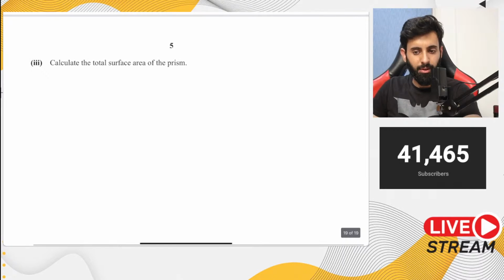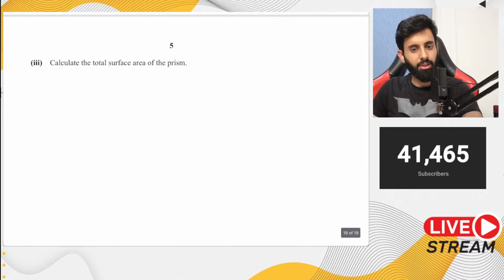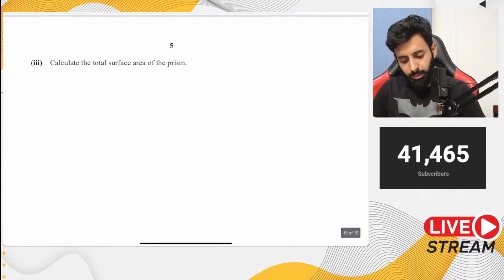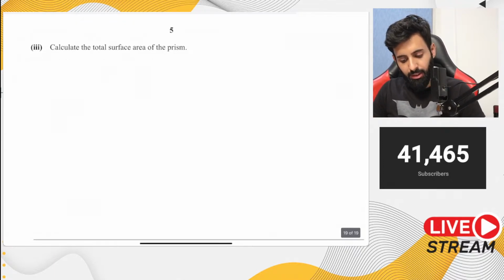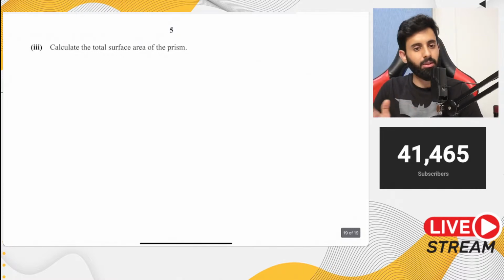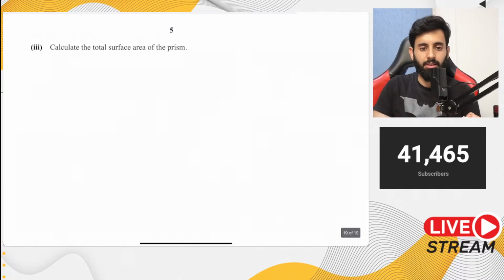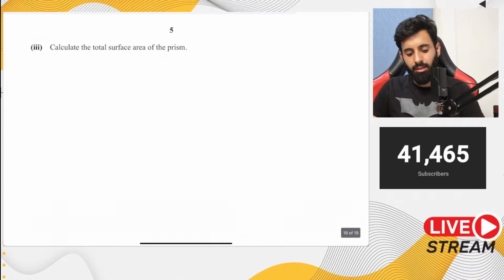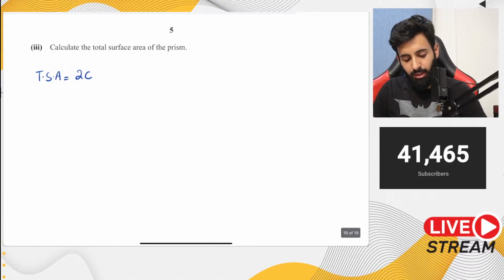So remember this formula for calculating the surface area of the prism. It will save you a lot of time. One way to do it is that you can break the shape down, count all the faces, calculate their area and sum it up. But this has chances of errors, if I'm honest. If you mess up one calculation, you will lose a certain amount of marks. So just remember this formula: 2C plus PL.